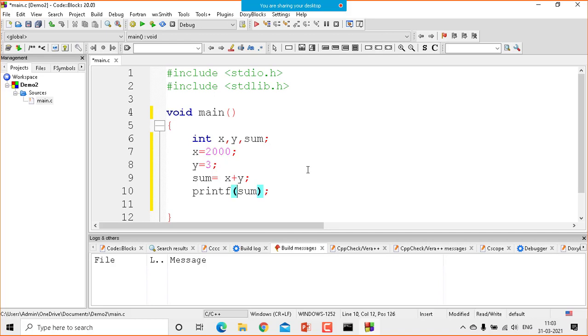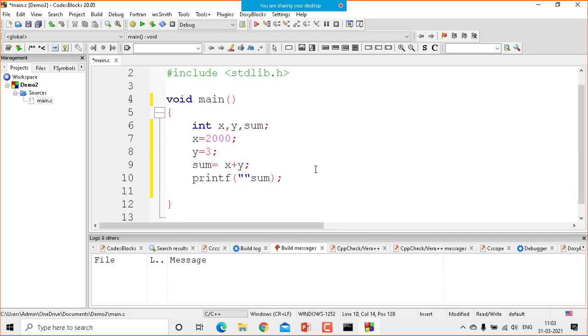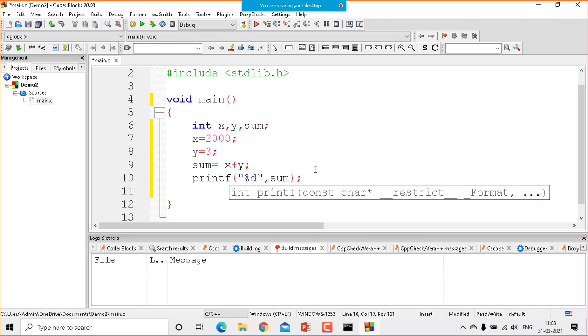Now I want to print sum. In order to print it, there is a rule of the game. You have to use the access specifier. Percentage %d is an access specifier for an integer value. This is the rule of the game. We don't ask why percentage %d; that was designed by the designer of the C programming language. So percentage %d is for an integer.